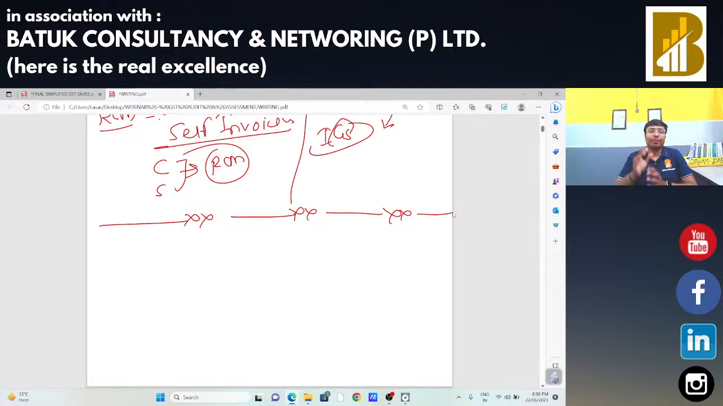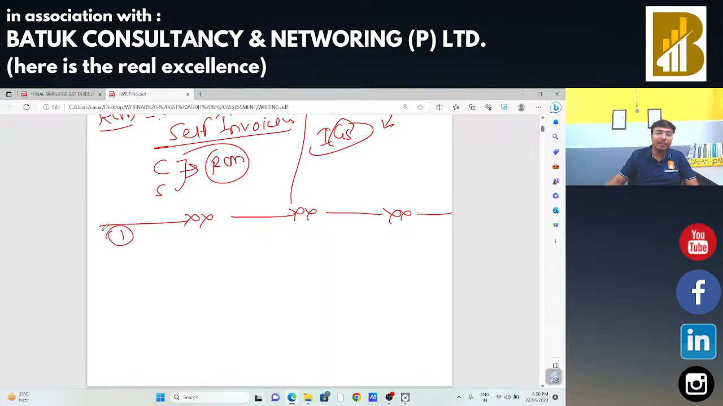Complete GST law is based on 3 to 4 things. If you have an idea about these 3 to 4 things, if you master these 3 to 4 things, in that case, you can easily handle the GST. There is nothing more important. You just need to identify the things. You just need to analyze the things.